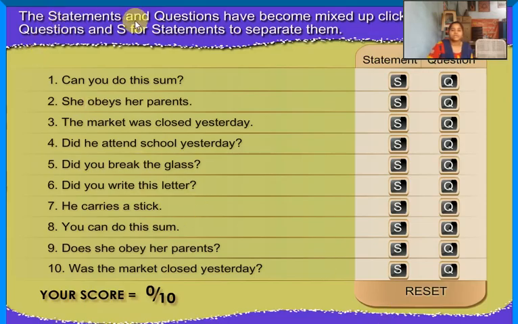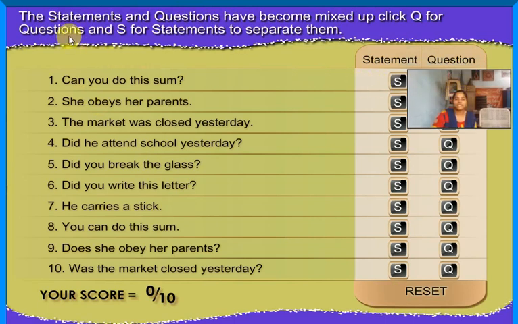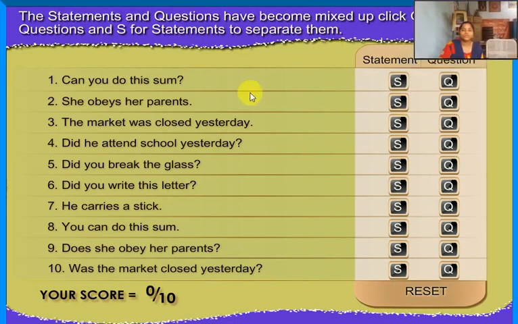The statements and questions have become mixed up. Click Q for questions and S for statements to separate them. Can you do this sum? Question. She obeys her parents. Statement. The market was closed yesterday. Statement. Did he attend school yesterday? Did you break the glass? Question. Did you write this letter? Question.